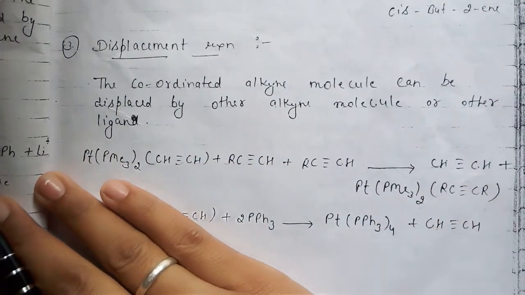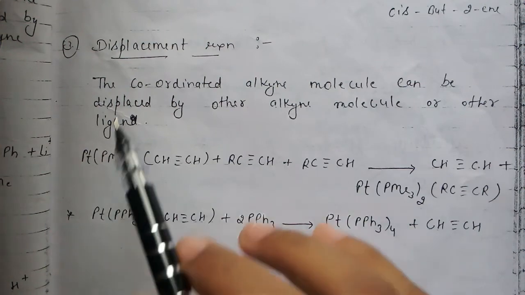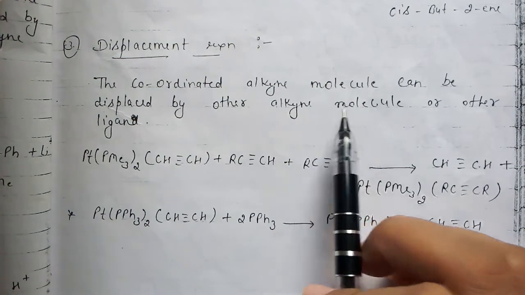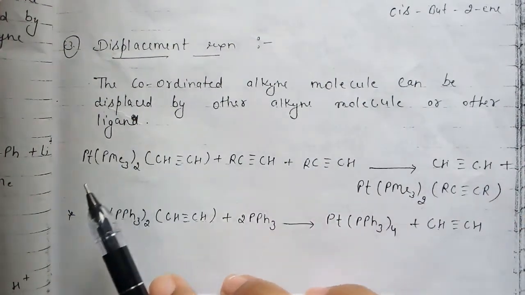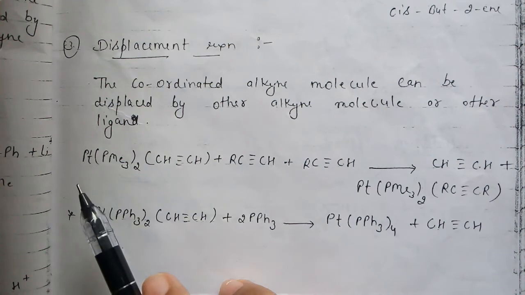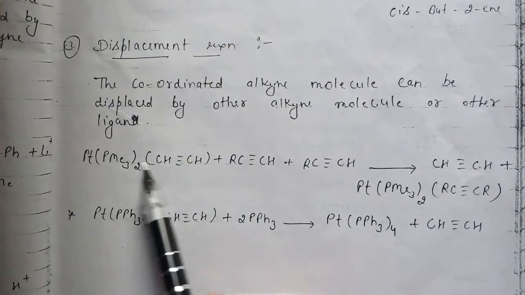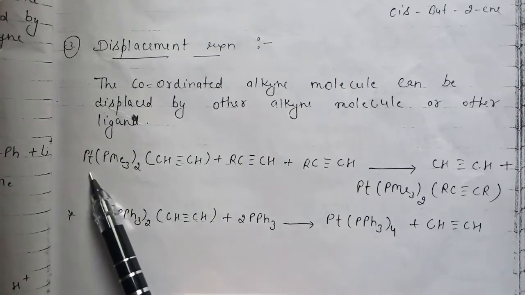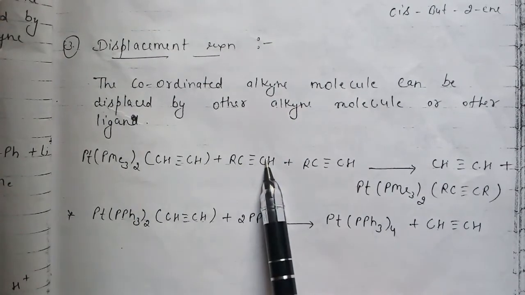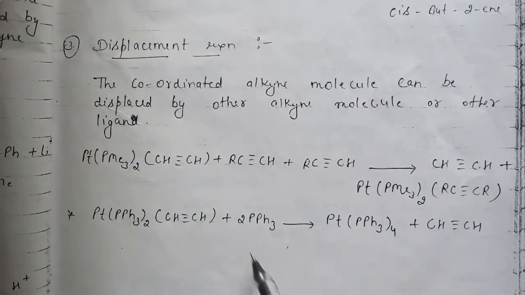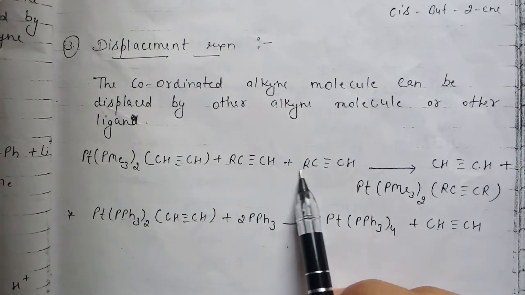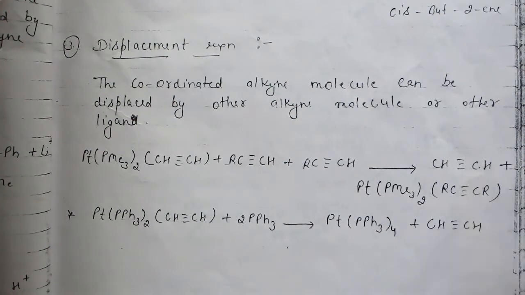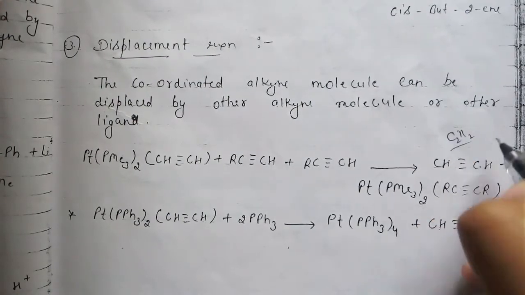How will the metal alkyl take part in a displacement reaction? The coordinated alkyl molecules can be displaced by other alkyl molecules or other ligands. Here we have taken the example of platinum metal with a methyl complex, and this is a long formation, you can see. When this reacts with another alkyl group, we can take any alkyl group from here or here, right guys? So the formation will be this. You can write this CH2 and CH2, right?